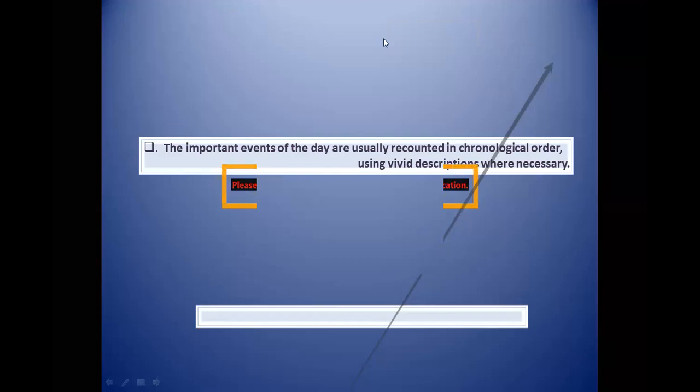Students, please wait. There is a problem on the screen. Let me see.